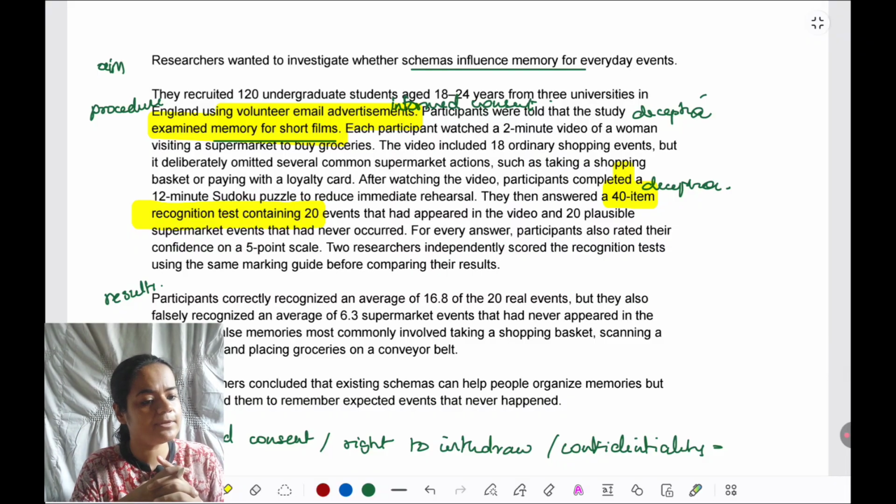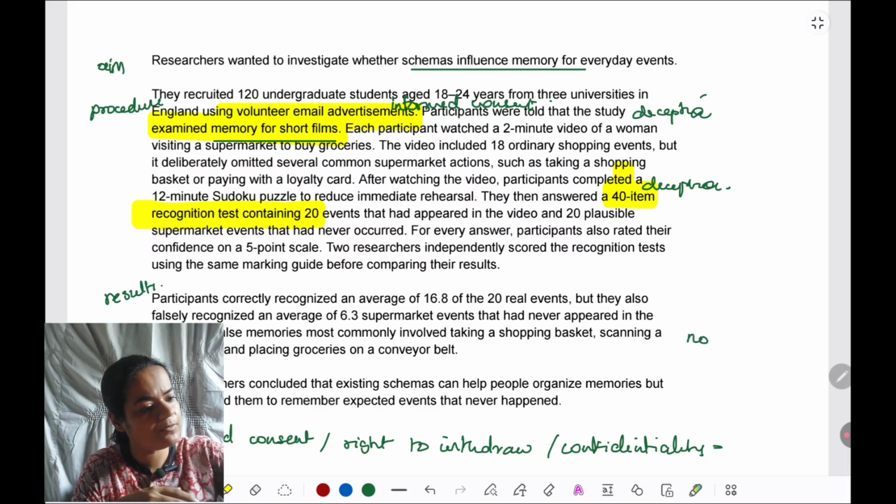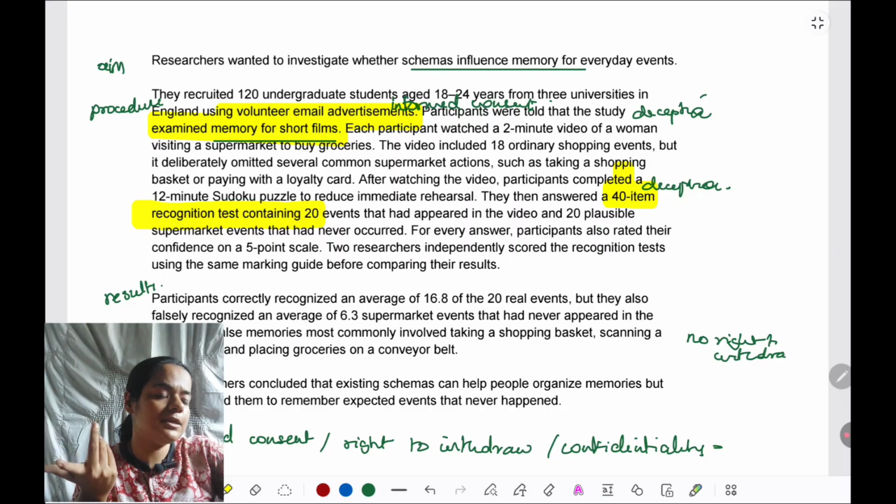Now that we've reached the end of the study, we are confident that there was no right to withdraw and there was no debrief. So we can just note that. At least it's not mentioned, so what can we do? We will assume it was not there. But when we are writing, we'll write tentatively. It should have been there.